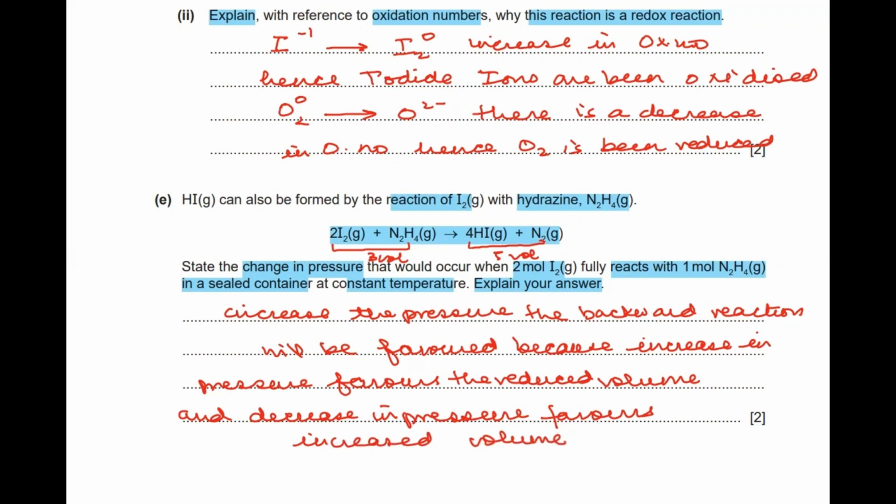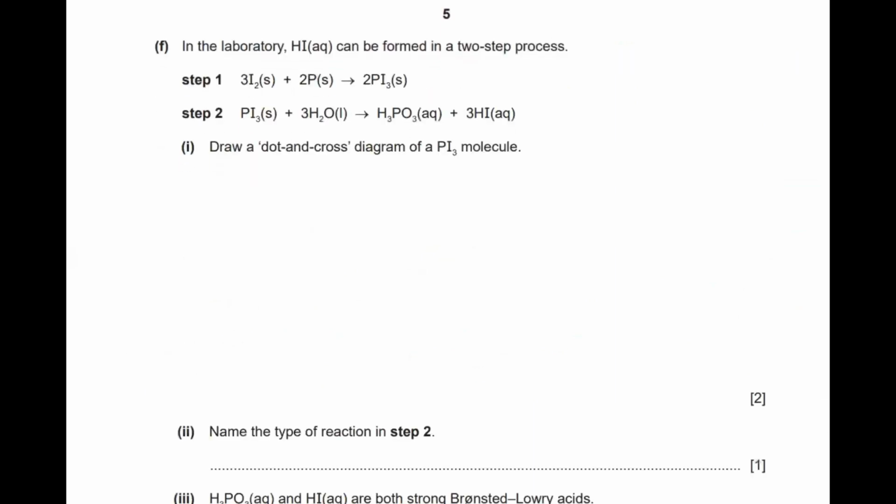Okay, fine. Moving ahead, part F of the question: in the laboratory, HI can also be formed by a two-step process. In step one, iodine reacts with phosphorus forming PI3, and in step two, phosphorus triiodide reacts with water to give H3PO3, and it gives you hydrogen iodide in the aqueous form. We need to draw the dot and cross diagram for the PI3 molecule.